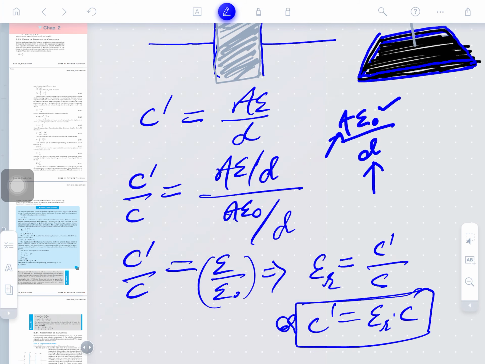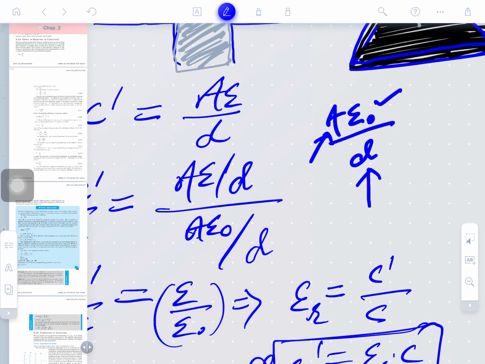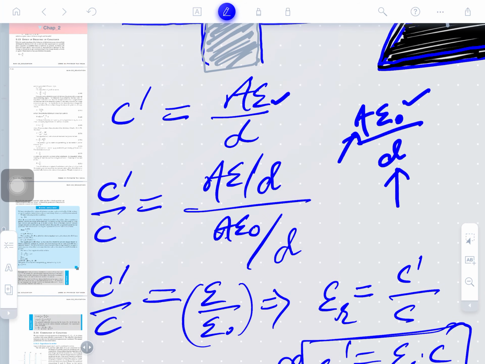Finally, epsilon naught is the electric permittivity for space or vacuum, and epsilon is the permittivity of any material, so epsilon naught will be replaced by epsilon.